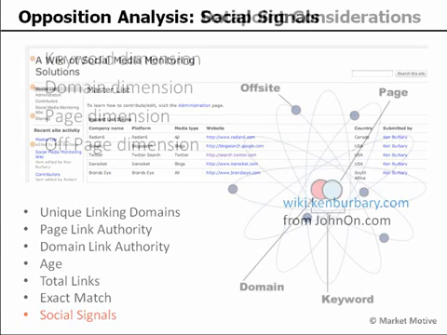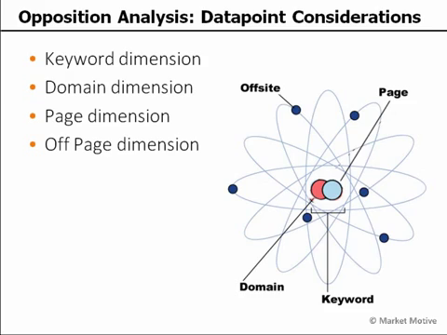But ultimately, you're going to consider some part of all of these different dimensions of SEO. You need to collect this information in an opposition spreadsheet and do a little bit more in-depth opposition analysis than just taking the keyword difficulty score for what it's worth. The keyword difficulty score is very accurate. It's a good tool to set expectations, but you need to dig a little bit deeper into these search engine results and look at the opposition for any specific keyword.